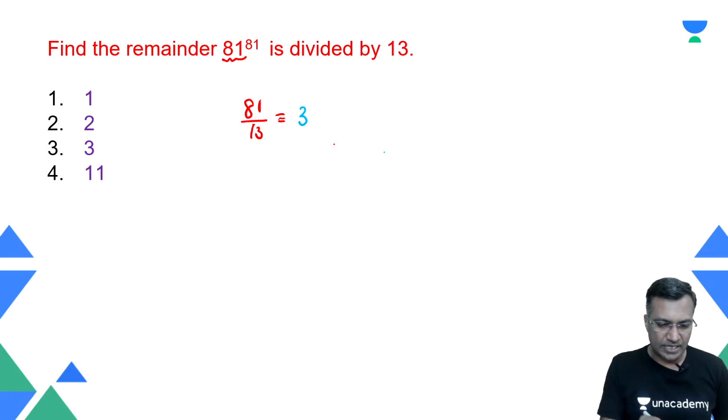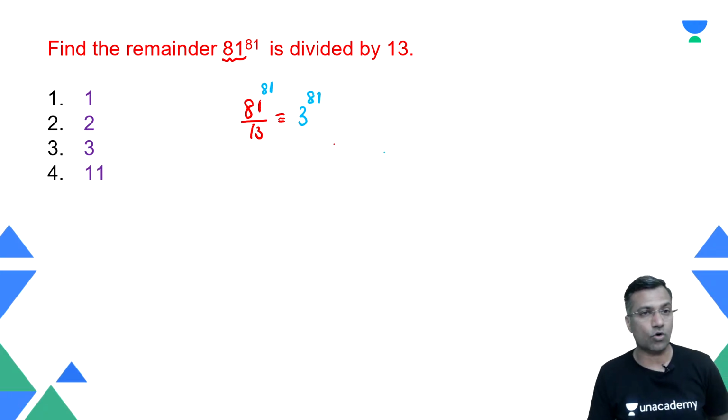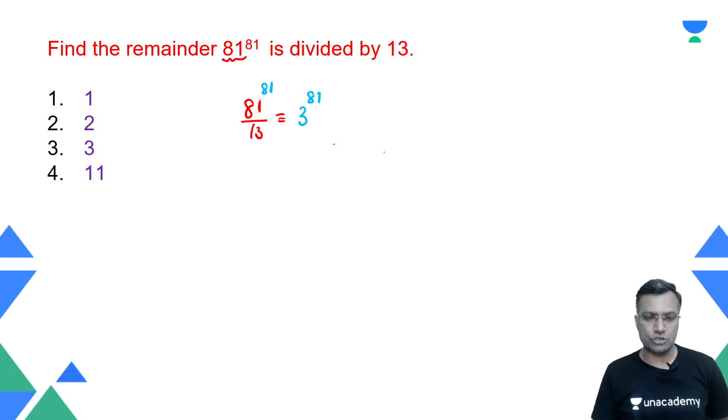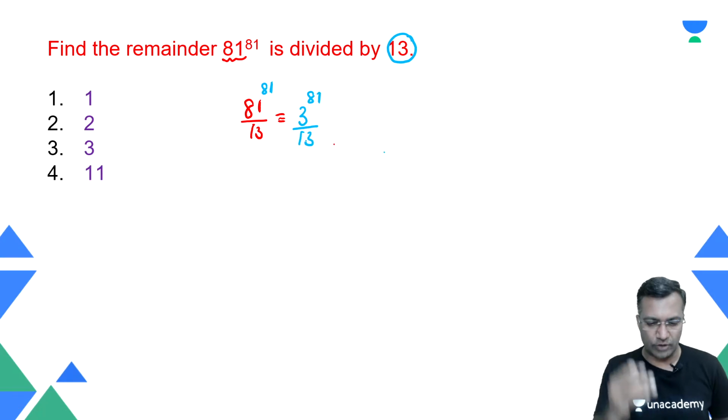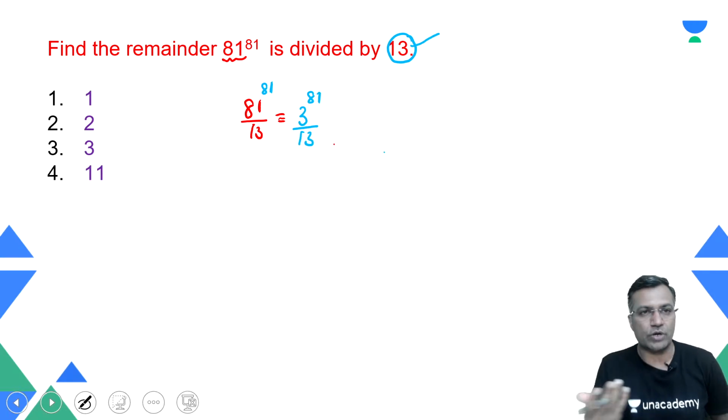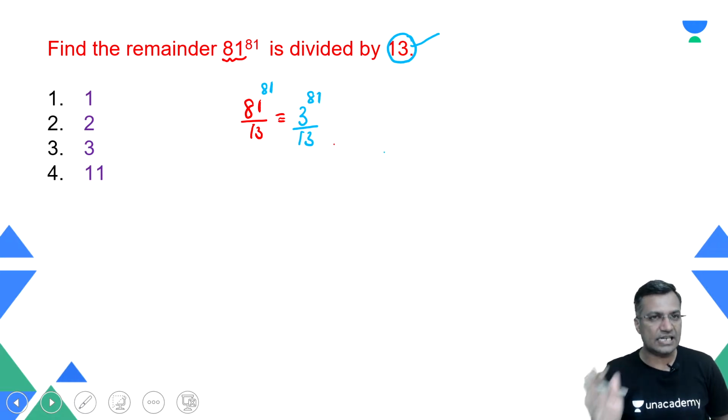First make it small, but 81 raised to power 81 will become 3 raised to power 81. Oh my goodness, now it has become large. Fair enough, no worries. 3 raised to power 81, is it greater than your divisor? Of course yes. Then why don't you divide again? Because your remainder has to be less than 13. Your remainder cannot be equal to 13 or more than 13. The remainder has to be necessarily less than the divisor.